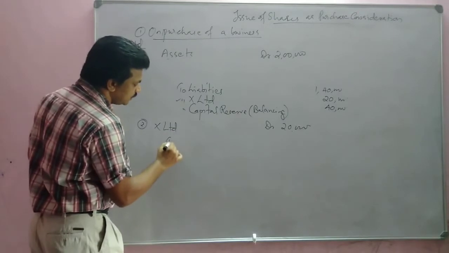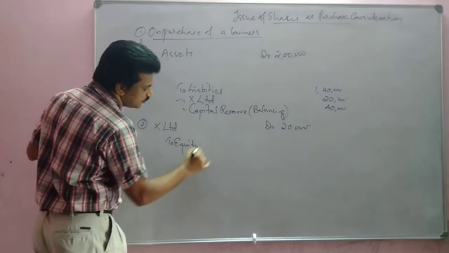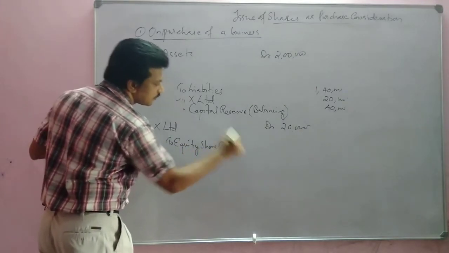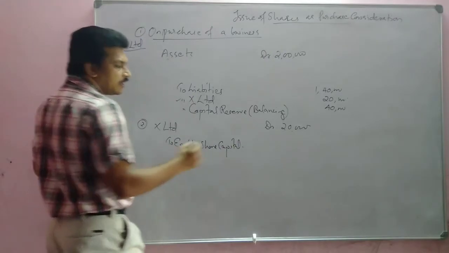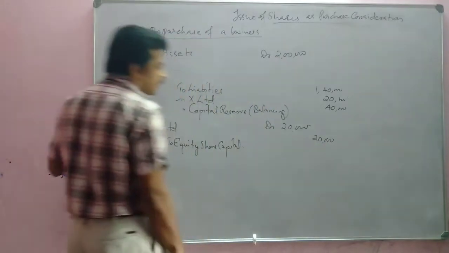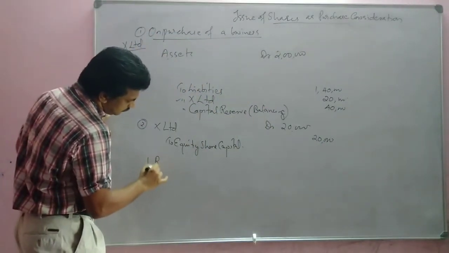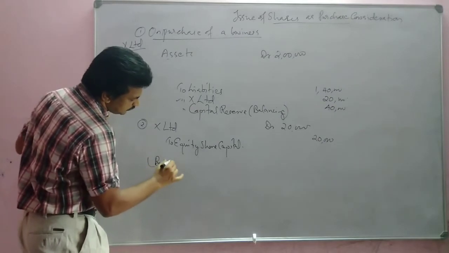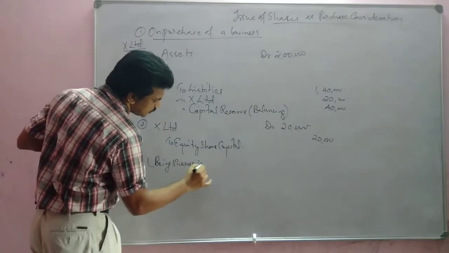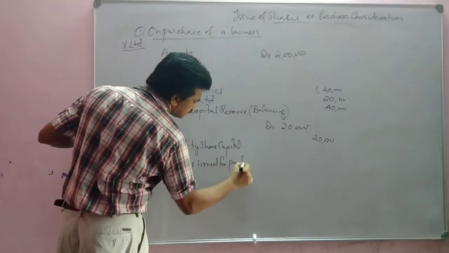So we will write here to, suppose if it is equity shares, we will write equity share capital. How much? 20,000. So we can write, being equity shares issued for purchase consideration.